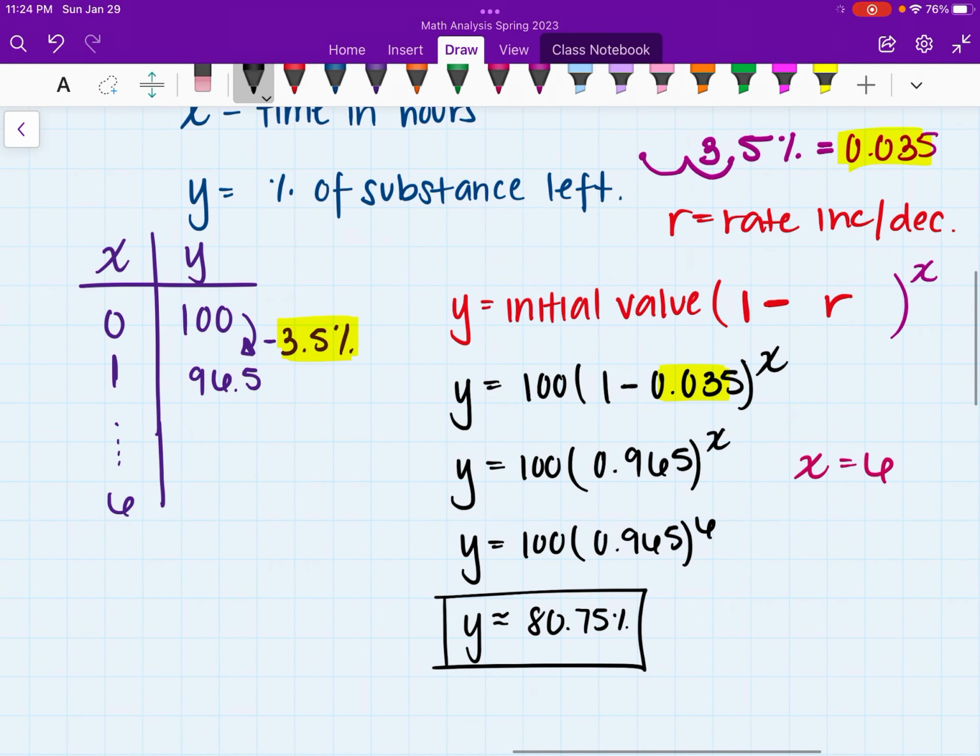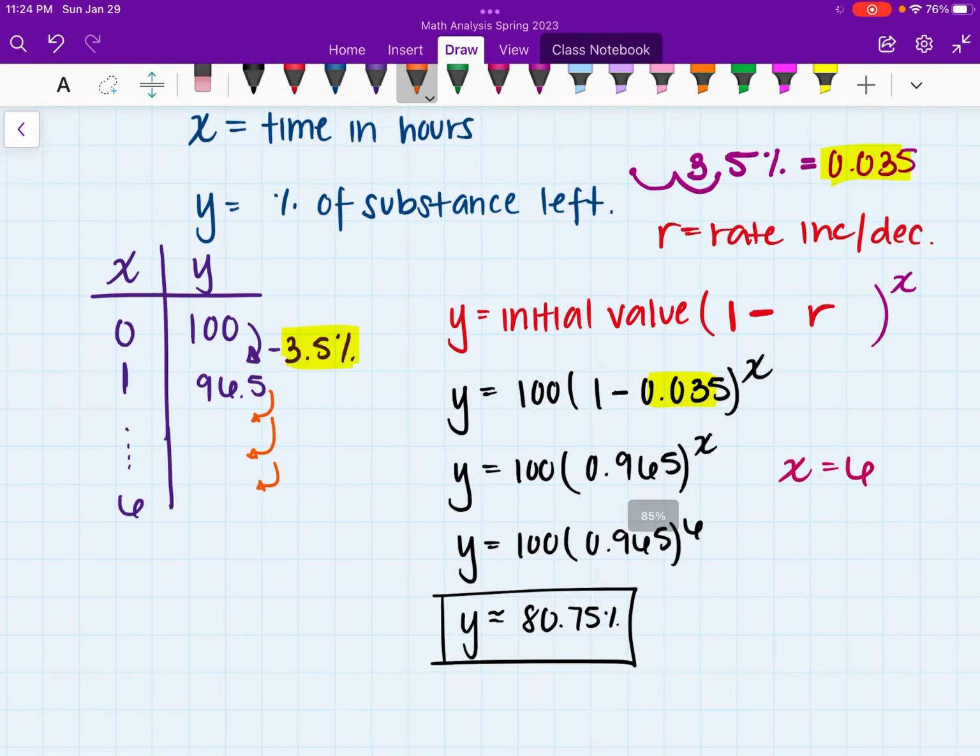All right. And in this case, guys, if we would have actually been decreasing this all the way to 6, we should have gotten the same thing. Same thing here.